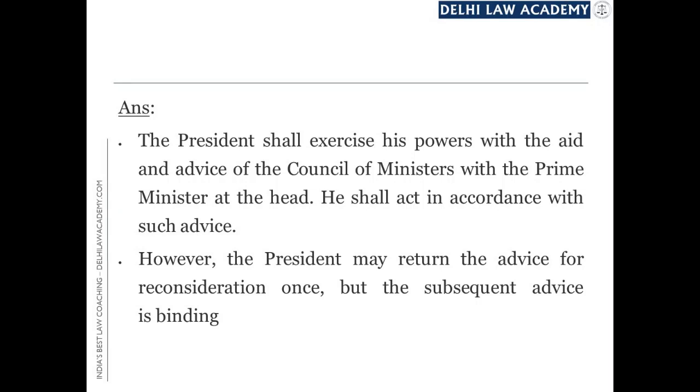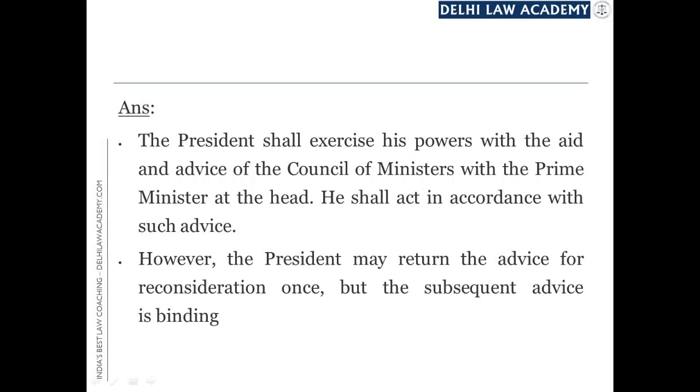This provision makes it very clear that the President is bound by the advice given by the Council of Ministers, and he will exercise his powers only with the aid and advice of the Council of Ministers and not in his discretion. However, the President may return the advice for reconsideration once, but the subsequent advice is binding.